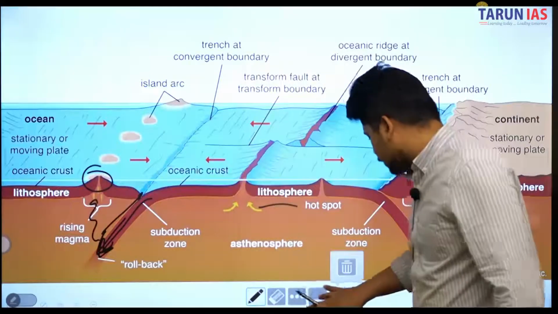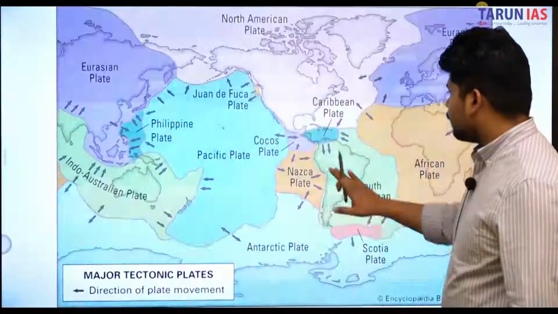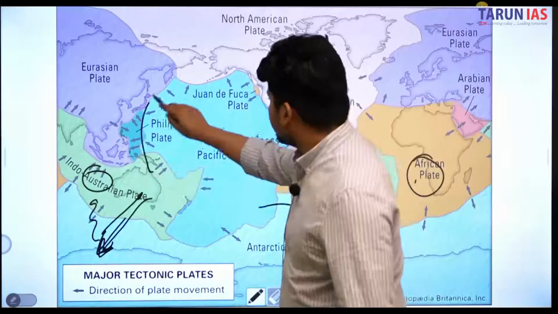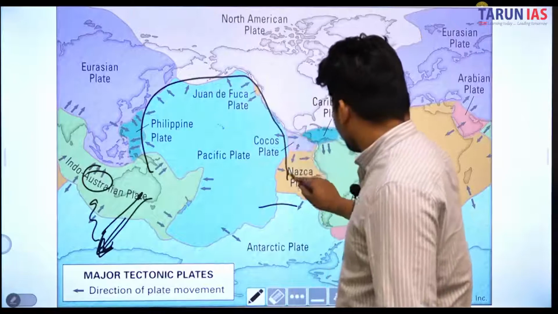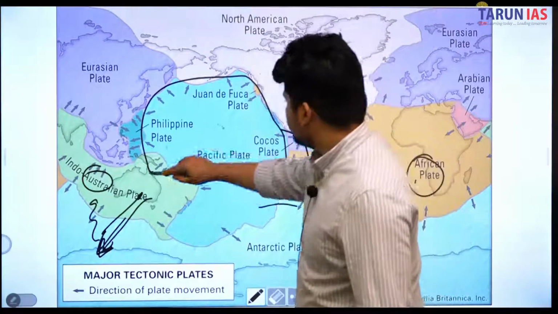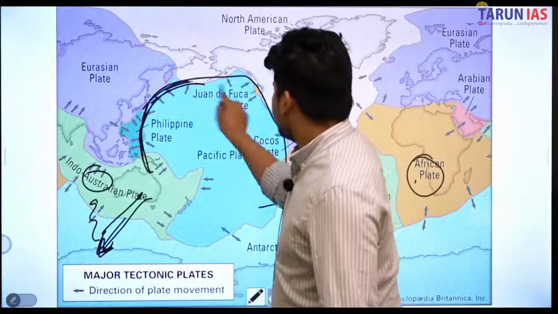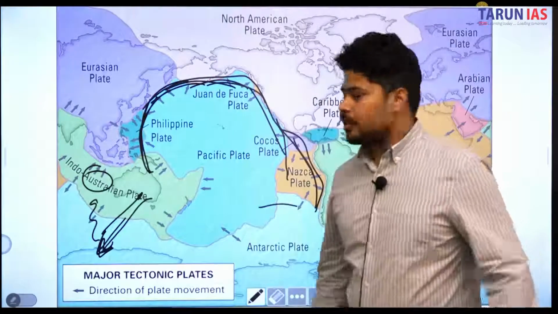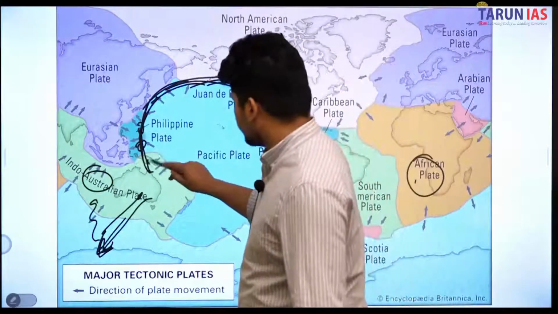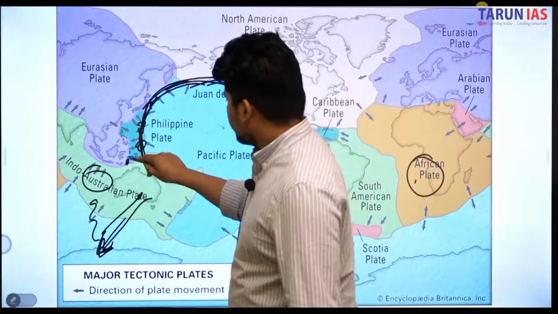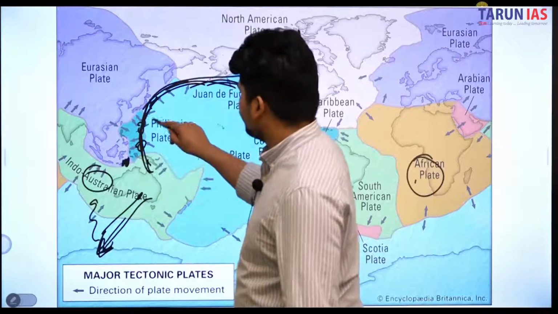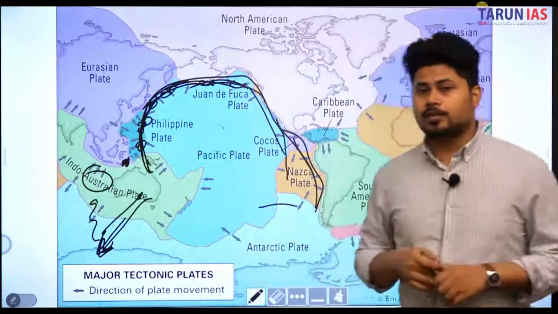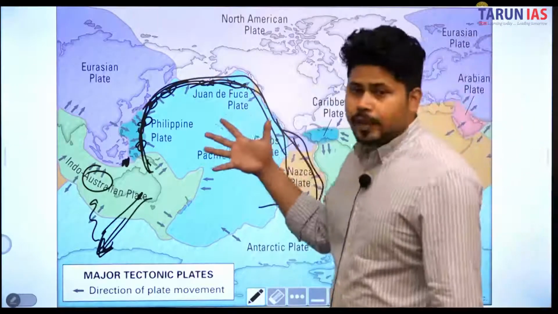Again, if we look at this Pacific Plate, this is called the Pacific Ring of Fire. This whole area is called Pacific. The shaded portion in black is called the Pacific Ring of Fire because there are a lot of volcanoes around this area. ठीक है? जैसे अभी इंडोनेशिया में volcano eruption हुआ था, and all these places are populated with volcanoes. Why? Because the Pacific Plate is very big.